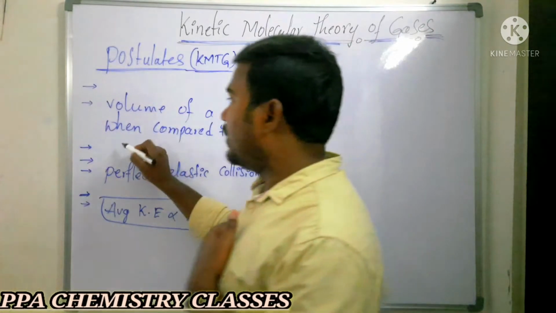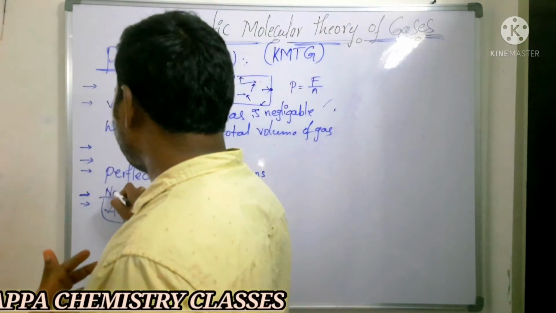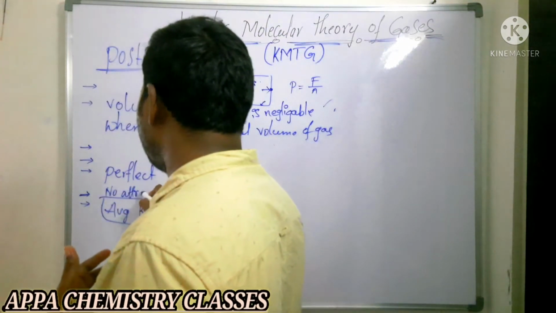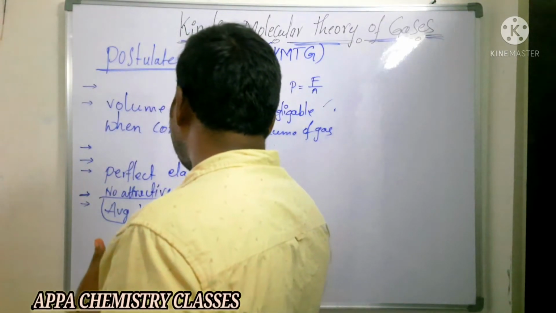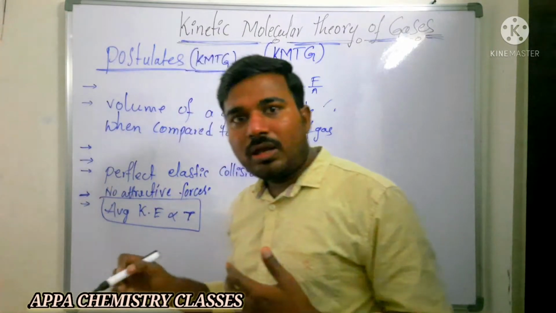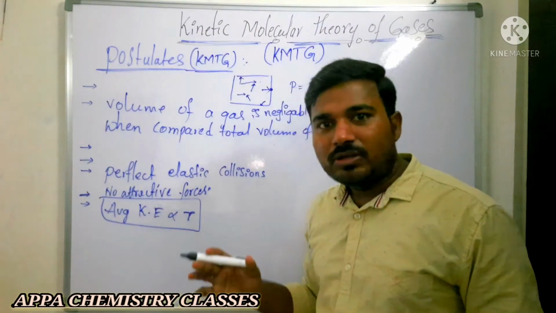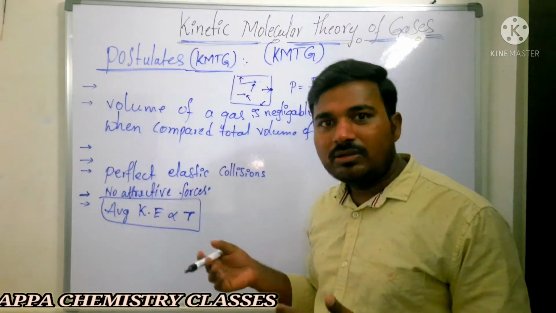And also it says there are no attractive forces and repulsive forces between the gas molecules. If they have no attractive forces, can we convert gas into the liquid state? We cannot.